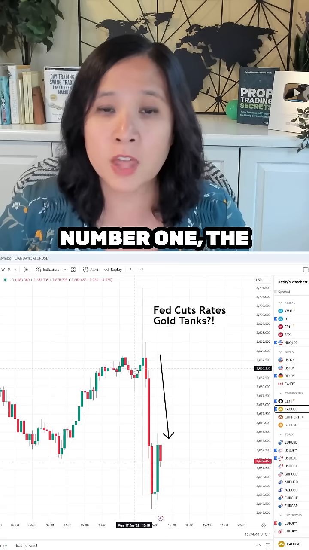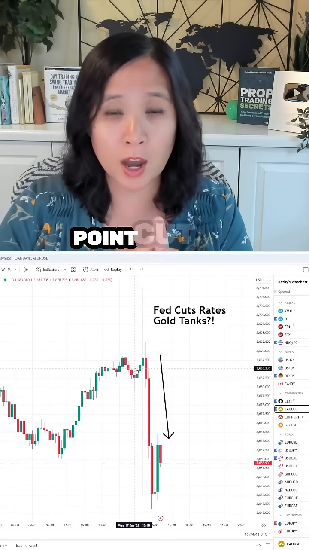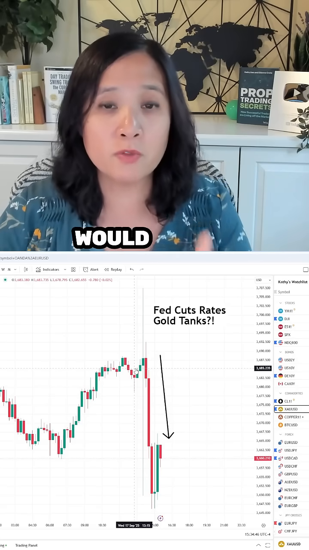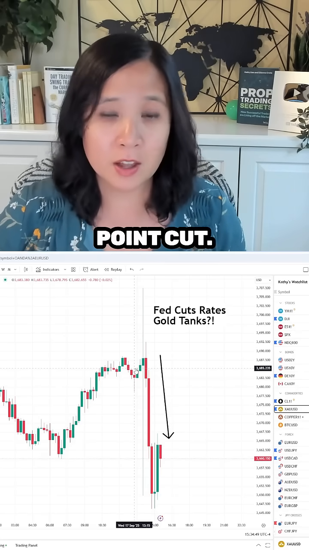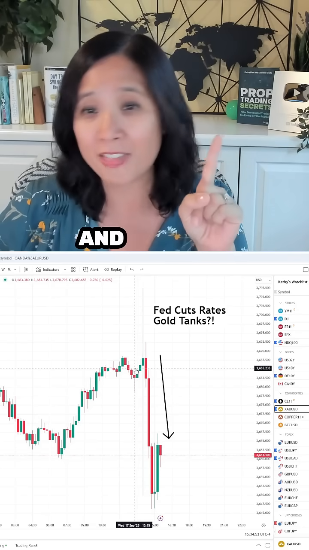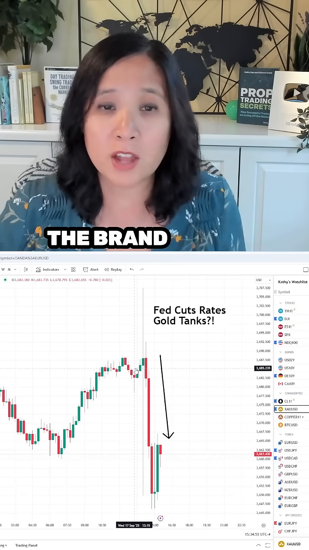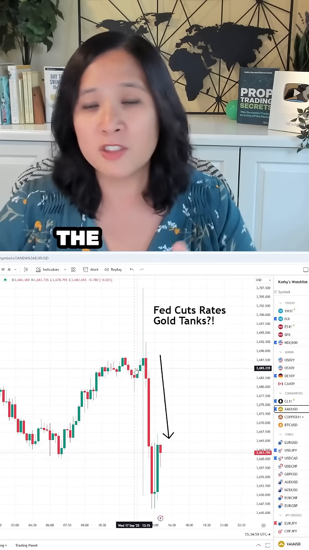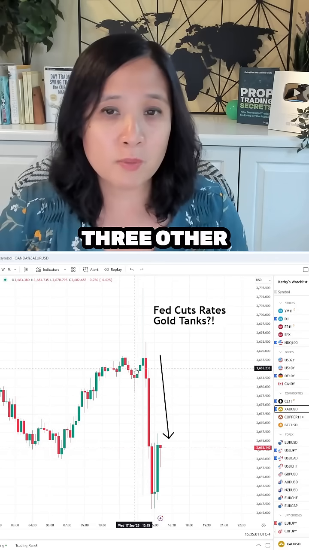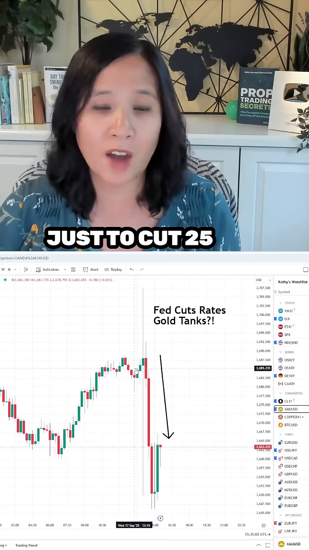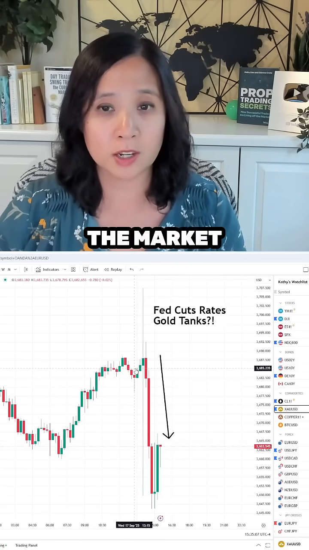Number one, the market was looking for a 25 basis point cut, but they were hoping that maybe a couple members would vote in favor of a half-point cut. Last meeting, we had 2 members vote for a half-point cut. This time, only 1. And that one was Steve Miran, the brand new Fed official, and so he was widely expected to do that. The fact that we didn't get 2 or 3 other members vote for 50 basis points while still allowing the Fed just to cut 25 was not as dovish as the market expected.